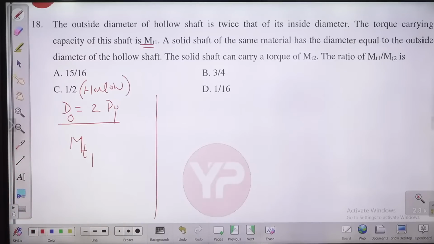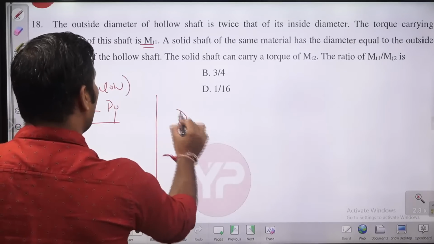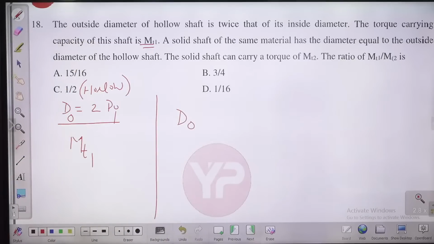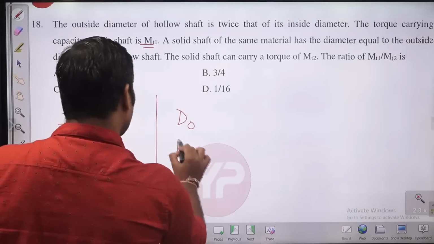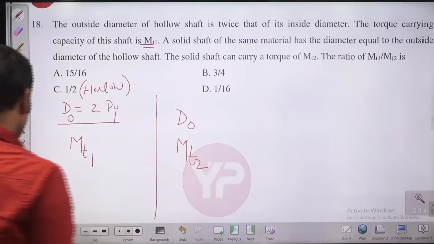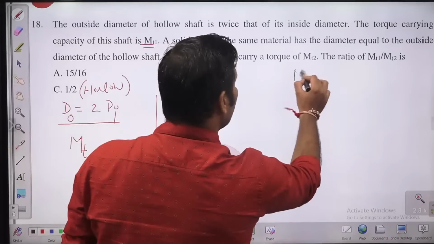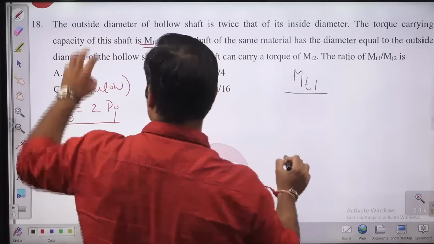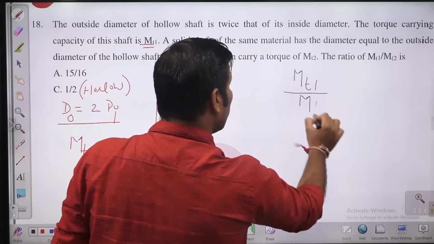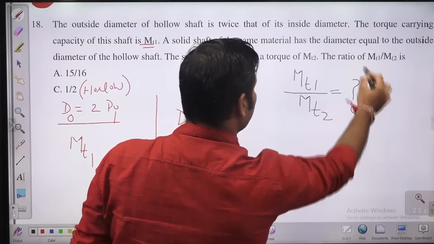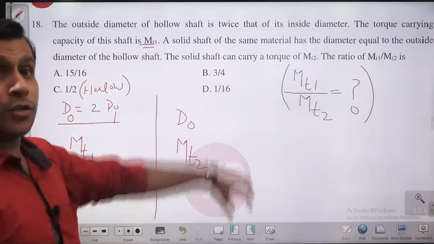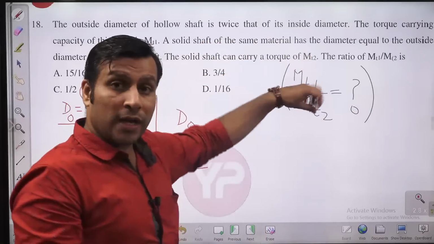A solid shaft of the same material has a diameter equal to the outside diameter of the hollow shaft. So this is having outside diameter DO. Now it is having torque carrying capacity MT2. What is being asked is the ratio of MT1, the torque carrying capacity of the hollow shaft, to the torque carrying capacity of the solid one.